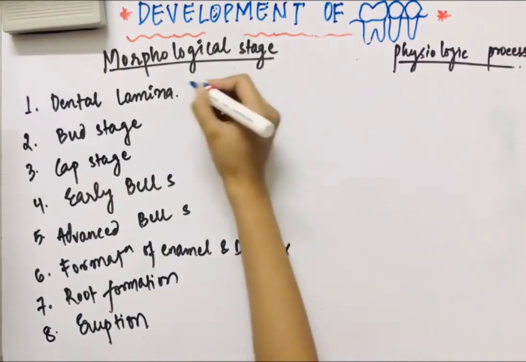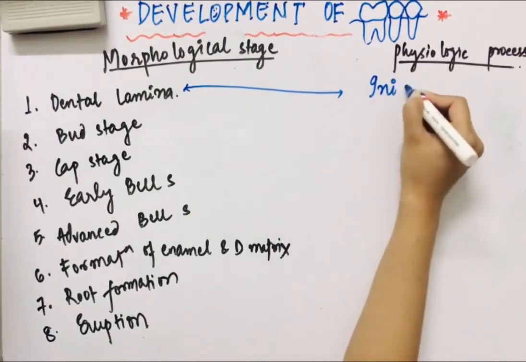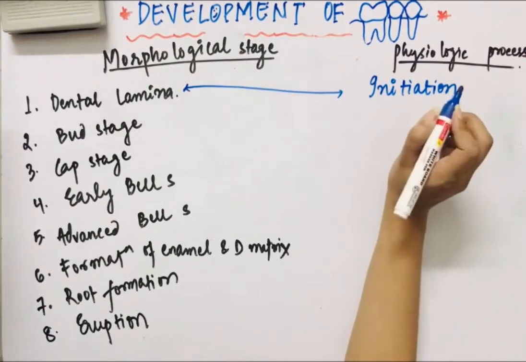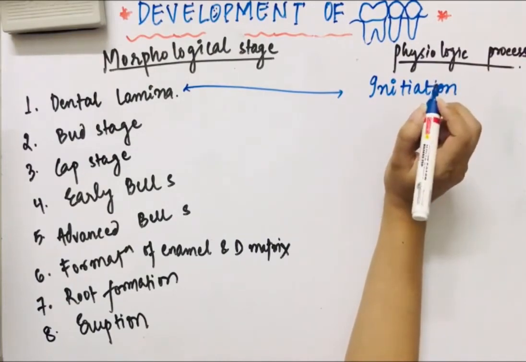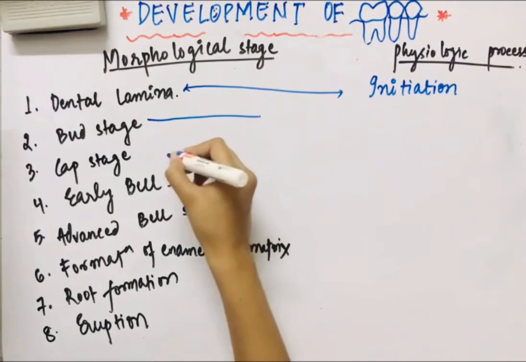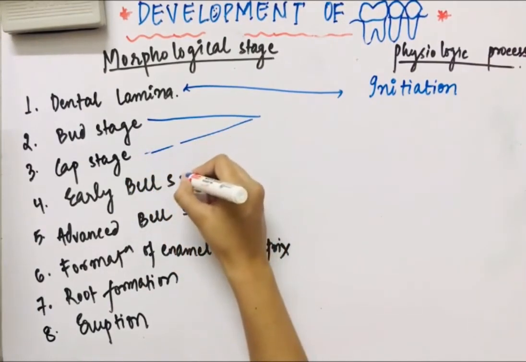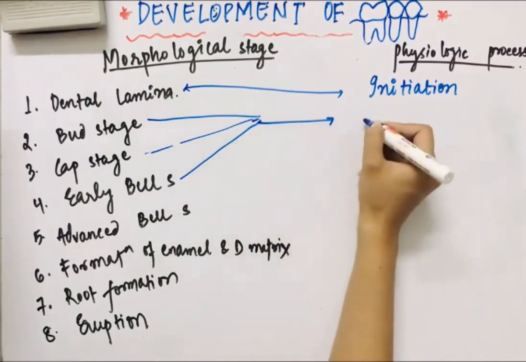Now what are the physiological processes associated with these stages? For dental lamina, it is known as initiation. Then bud stage, cap stage and early bell stage, in these three there will be proliferation.